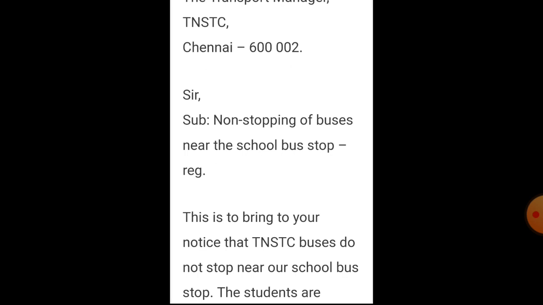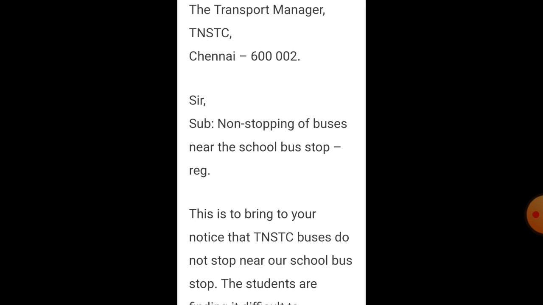Here it is written only sir, but you can write respected sir. Then you have to write the subject. What is the reason? Subject means reason: non-stopping of buses near the school bus stop, regarding. So regarding this only you are going to write the letter to the transport manager, isn't it? So this body of the letter we have to write.